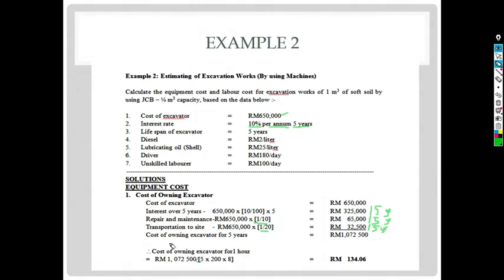So the total cost of owning excavation for 5 years, you sum up all of these, you will get 72,500. Please bear in mind, this one is for 5 years. In order for us to get the cost of owning excavator for 1 hour, we need to divide with the total working hours for 5 years. So here 5 refer to the 5 years, 200 is the 200 working days per year based on the appendix, and then 8 here is 8 working hours per day. So after you divide, you will get 134 ringgit and 6 cents. This is for 1 working hour.